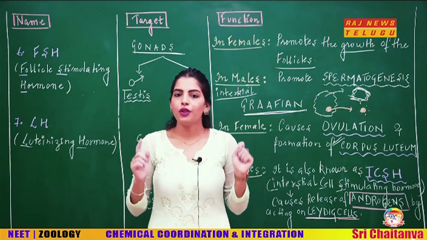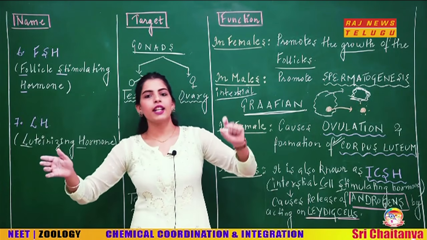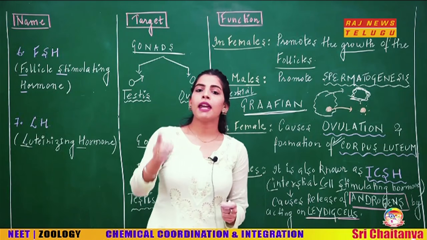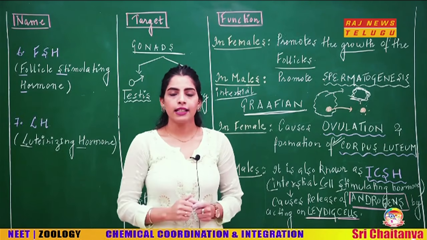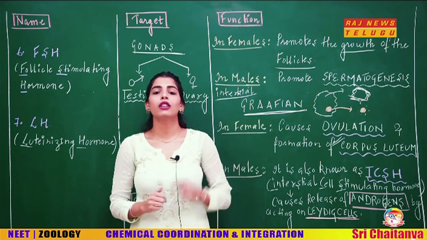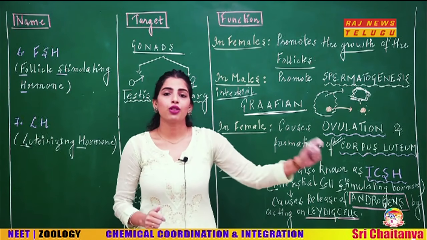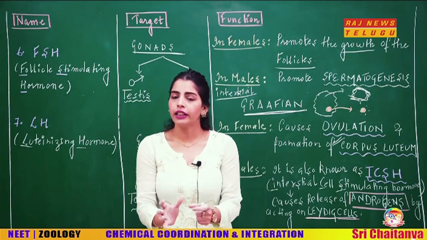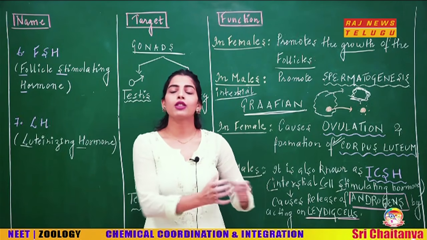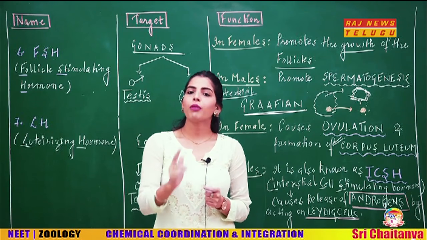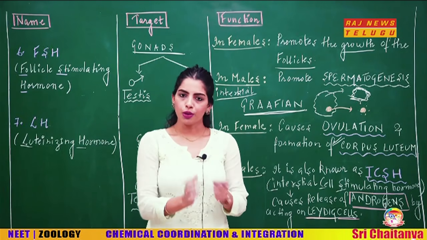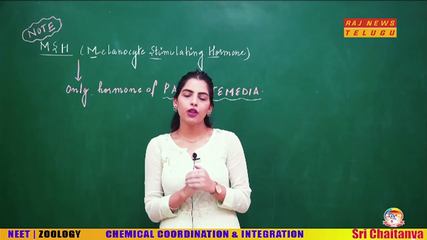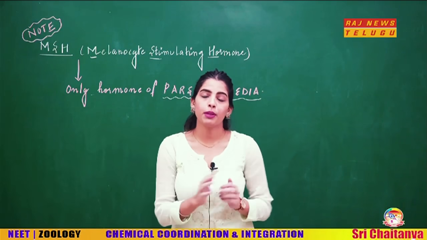Do not get confused between the different function of FSH and LH in males and females. I am again briefing it. FSH in male causes spermatogenesis, but LH in male causes the release of testosterone. FSH in females causes the development of the follicles, but LH in females causes ovulation and formation of corpus luteum. We have discussed the different hormones of the adenohypophysis, which is anterior pituitary.